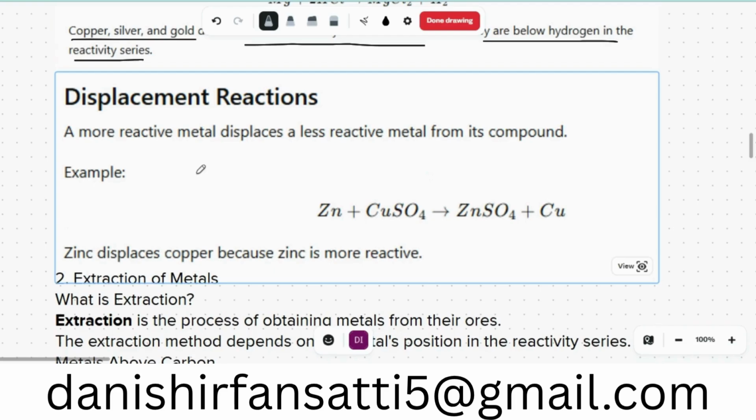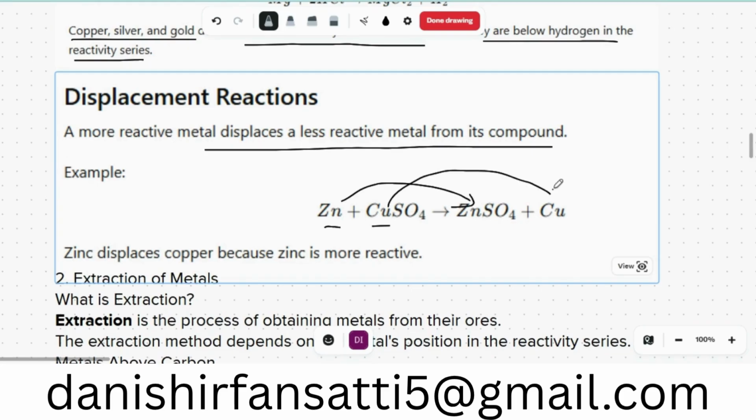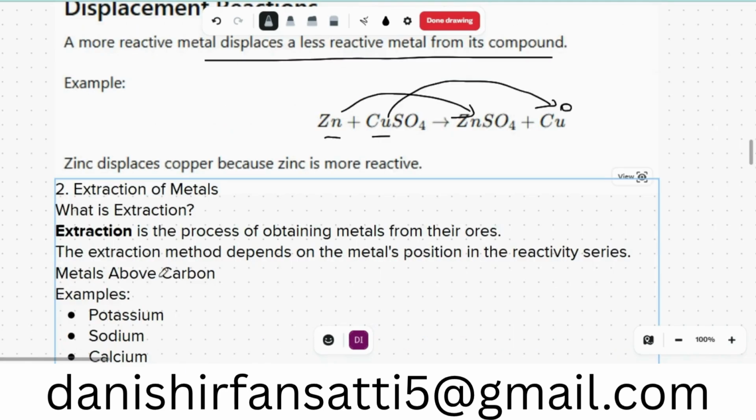Displacement reaction. A more reactive metal displaces the less reactive metal from its compound. For example, zinc is more reactive than copper, so it will replace copper, and copper will be alone here. Copper will be Cu(0). Now it's not making a bond with sulfate.